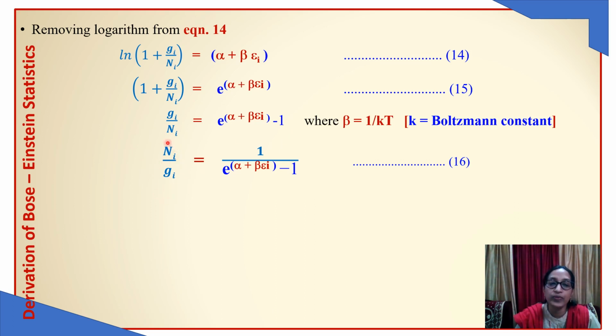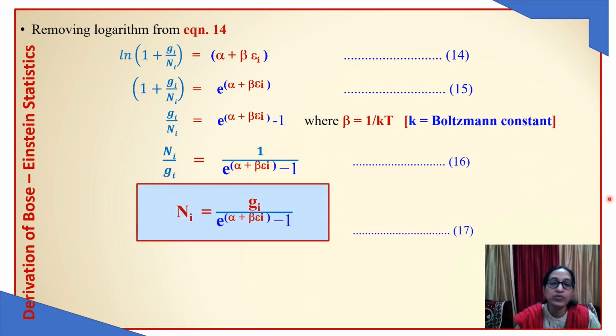We will take this term later on. Now you can just rearrange this Gi to this place and we can get the Bose-Einstein statistics. So this equation gives the Bose-Einstein statistics, the distribution of Ni particles in energy level Ei with Gi energy states.